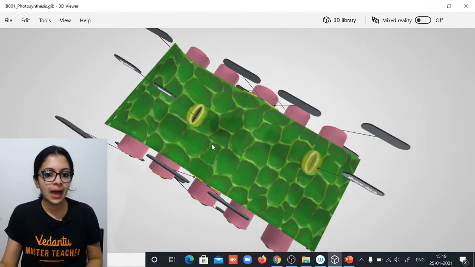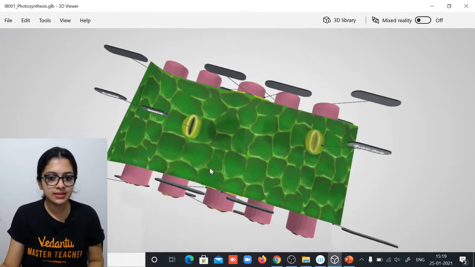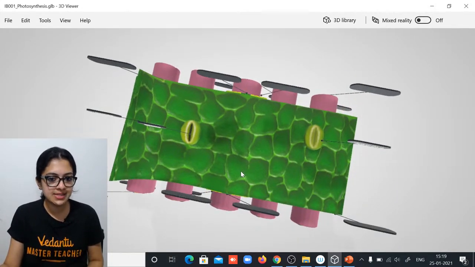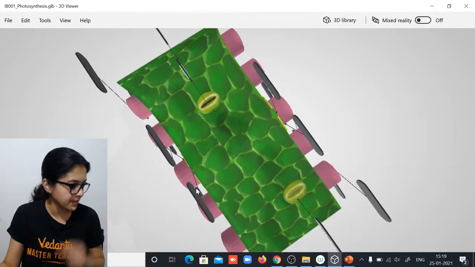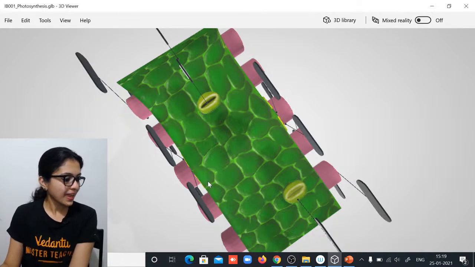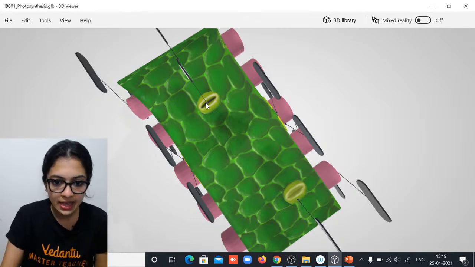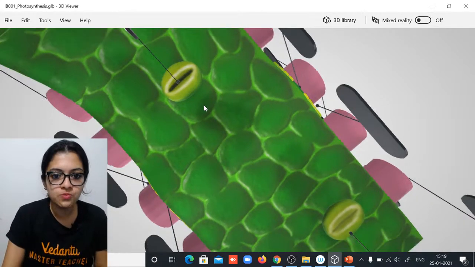Wow, look at the upper epidermis. What do you think these are? The stomata, the guard cells, this is the upper epidermis. See that? Yes, upper epidermis. Exactly. Stomata, says Shreya. Exactly, the guard cells. This is an open stoma and this is a closed stoma, as you can see. See that? Zoomed in for you.